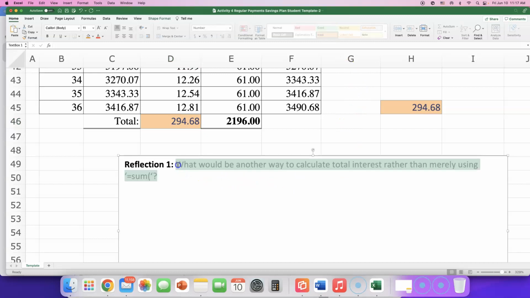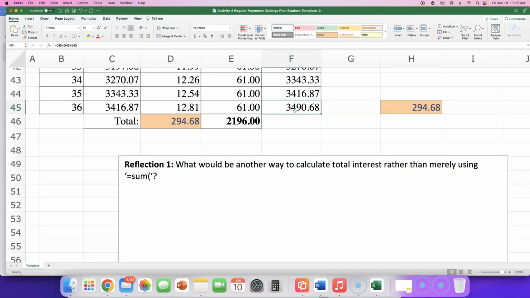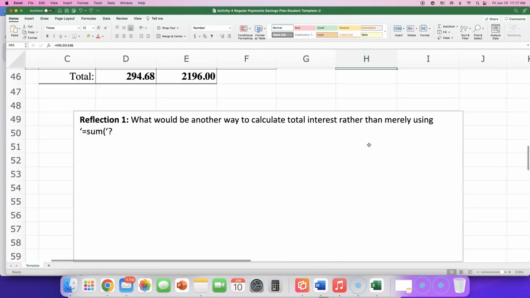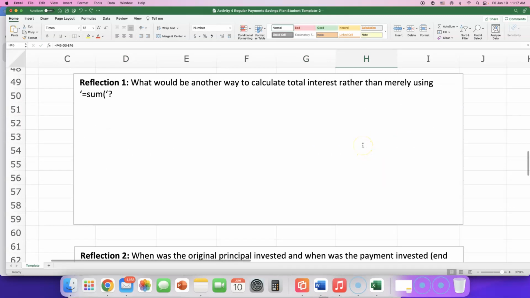What will be another way to calculate the total interest rather than merely using the sum function? Take that ending balance, take away how much you put in out of your pocket: the principal, E3, and then E46, the total payments you made over the 36 months. So that covers both reflection questions. I don't think I really told you the answers, because I don't want to give out the answers for these reflection questions. I want to read what you guys say.